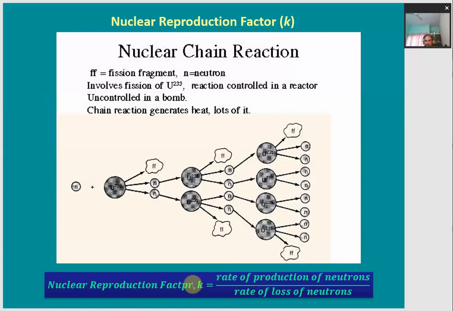So the nuclear reaction is continued as long as the value of k is more than 1, and when the rate of production of neutrons is equal to the rate of loss of neutrons, the value of k becomes equal to 1 and the nuclear reaction just stops.